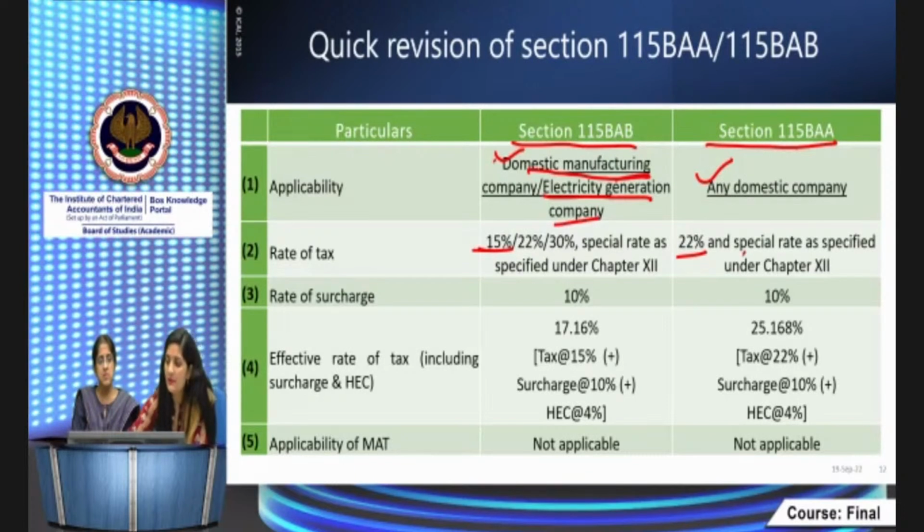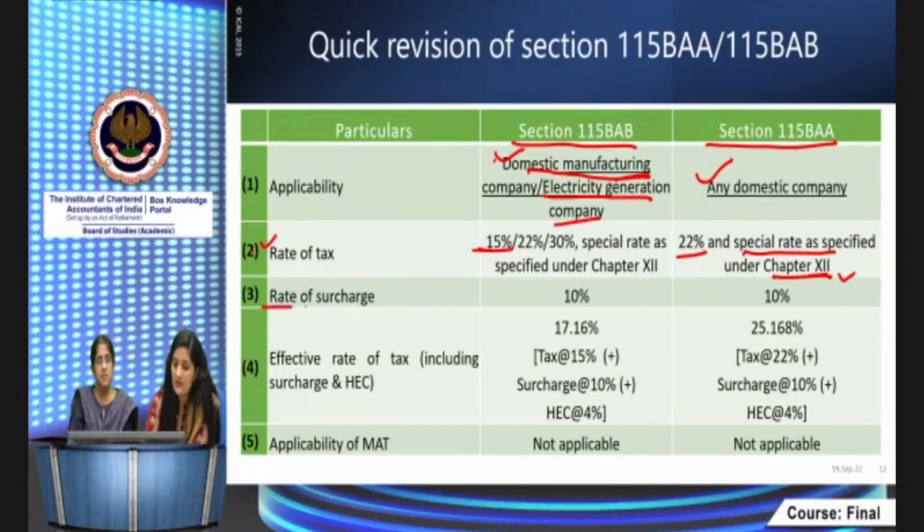And other special rates as provided under chapter 12. Chapter 12 contains the special rates, like in case of LTCG under section 112A, STCG under 111A, and 112. There are many provisions which provide specific rates, which are not taxable under the normal provisions, right? So if the company has such income, that will be taxable at the special rates, or the other income will be taxable at the 22% rate. A rate of tax chart is given in the next slides that we will discuss, and how to remember these rates, that we will do.